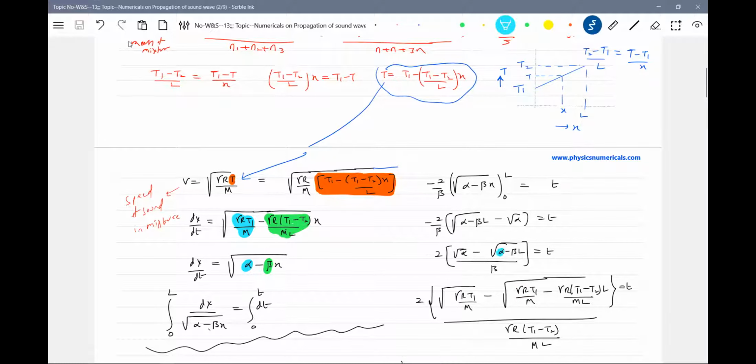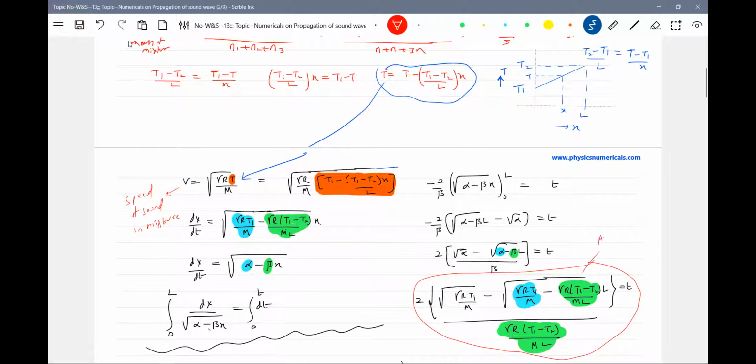So this was alpha, and this is beta. Okay, this will be our final answer. It's just simple, only the integration you may find a little bit difficult.